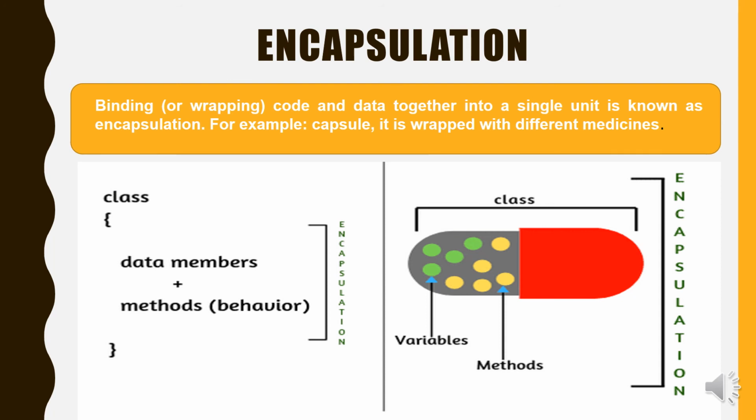Here is a diagram of the capsule. Some tablets or medicines are contained in the capsule, which are like the variables and the methods. The capsule is an example of a class, and the class contains the variables and methods together to show the feature of encapsulation.